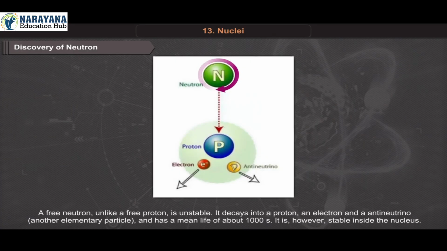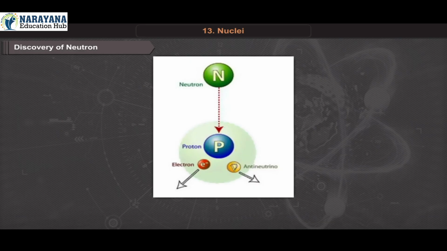A free neutron, unlike a free proton, is unstable. It decays into a proton, an electron and an antineutrino, that is, another elementary particle, and has a mean life of about 1000 seconds. It is, however, stable inside the nucleus.